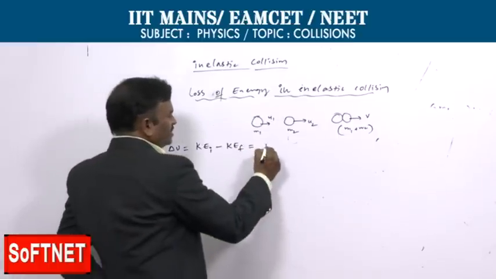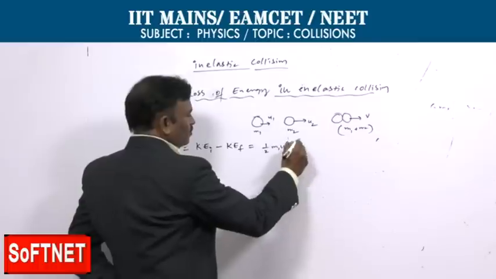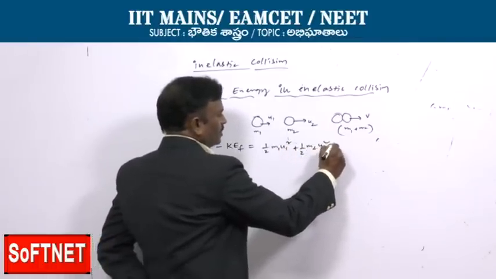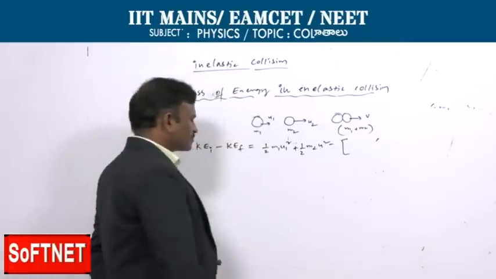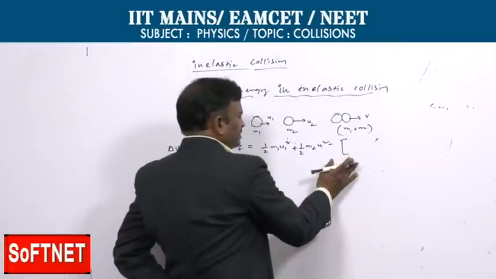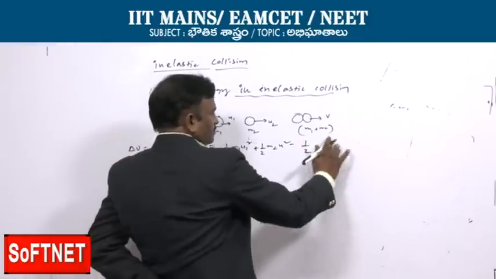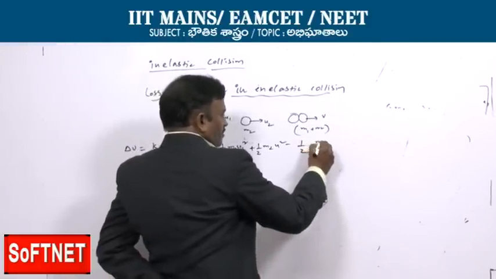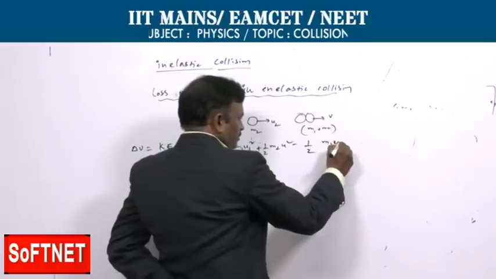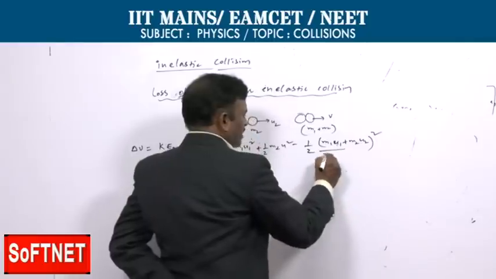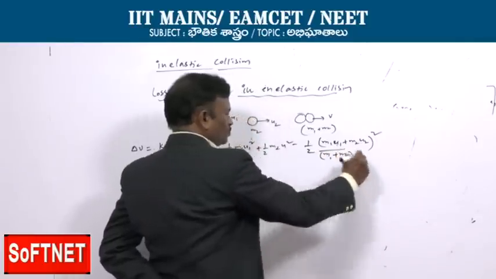So kinetic energy initial is half m1 u1 square plus half m2 u2 square, minus half of (m1 u1 plus m2 u2) whole square by (m1 plus m2). This we got.